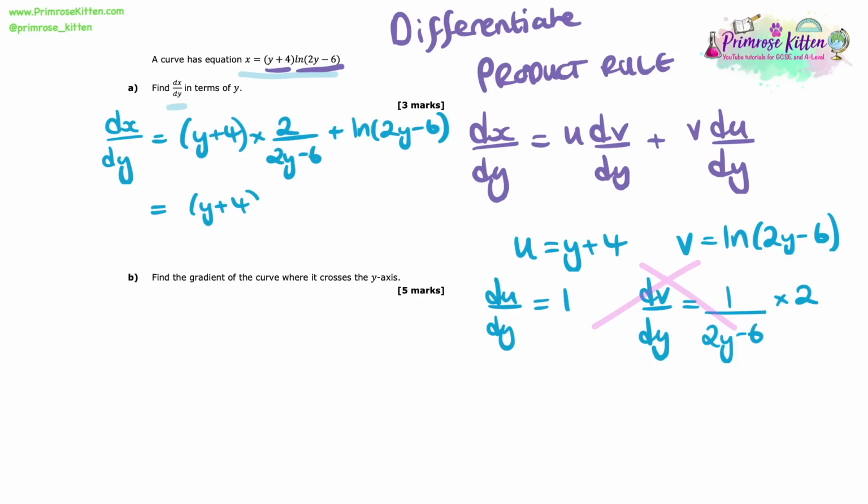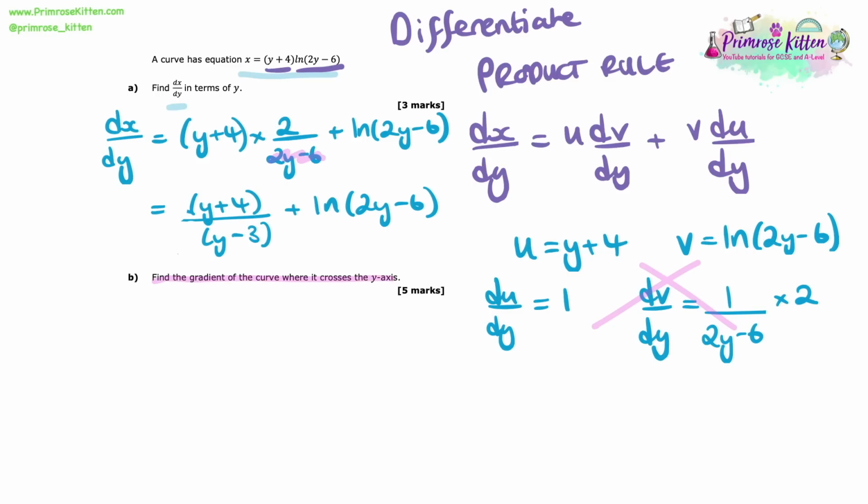So I've essentially done it now, I just need to simplify a bit. So simplifying this first term, I have 2(y plus 4) over 2y minus 6. Now I can factorise that bottom part here, I can take out the factor of 2. So that becomes 2 brackets y minus 3, and then plus the ln(2y minus 6). If I cancel out these 2s in this fraction term, then I've simplified this as much as I can, and I have found dx/dy in terms of y.